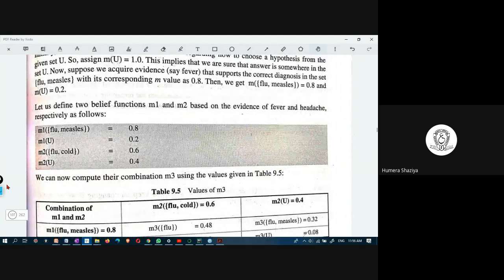Let us define two belief functions M1 and M2 based on the evidence of fever and headache. M1: flu, measles 0.8, universal 0.2. M2: flu, cold 0.6, universal 0.4. How? 1 minus 0.6 is 0.4, and 1 minus 0.8 is 0.2.